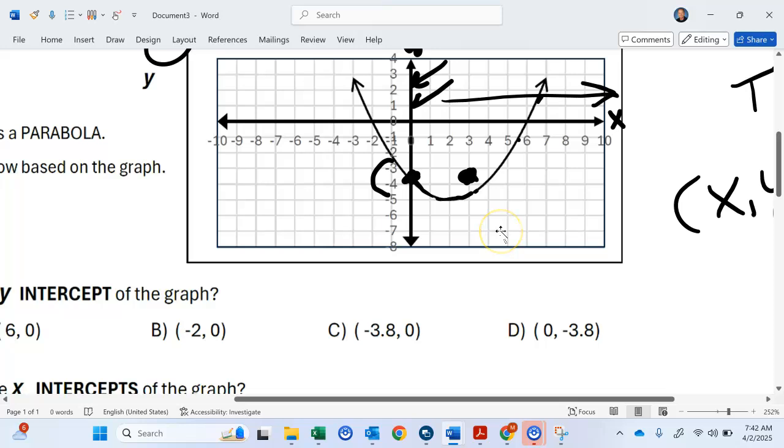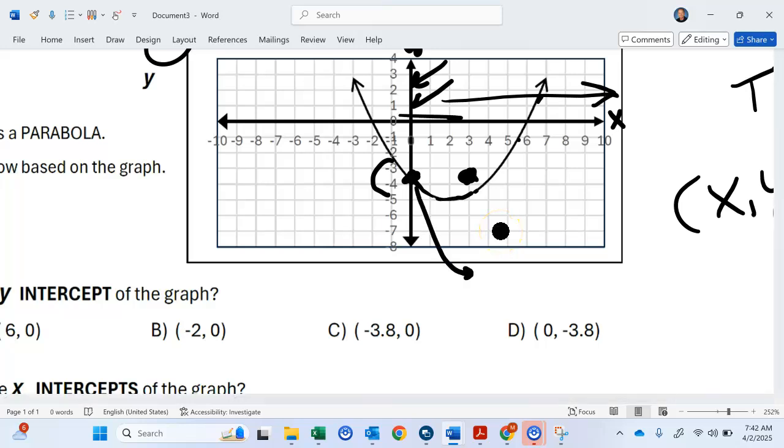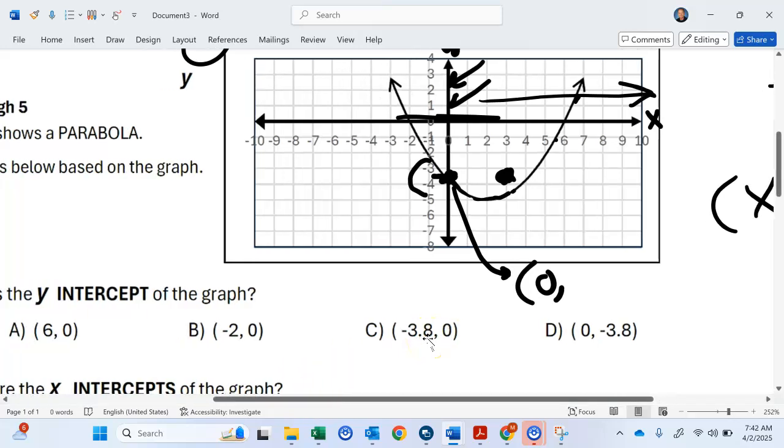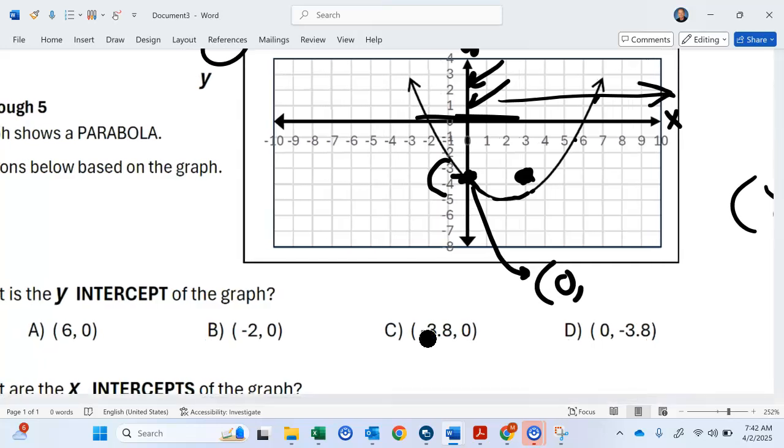So the x value on this one, what is that? The x value is this direction, this way. So that is going to be 0. But what is the y value? Well, it's between -3 and -4. So let's see if we can find any choices where, first of all, 0 is the first number. That's this number right here, for the x. And then this is between -3 and -4. So that would be good. That's okay. So D is correct.